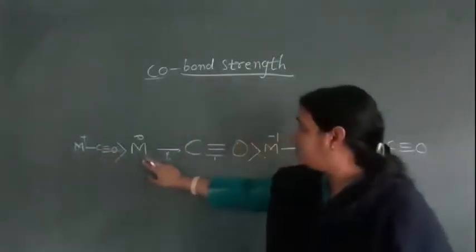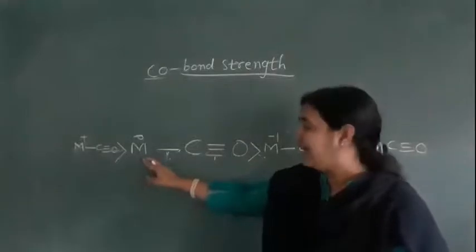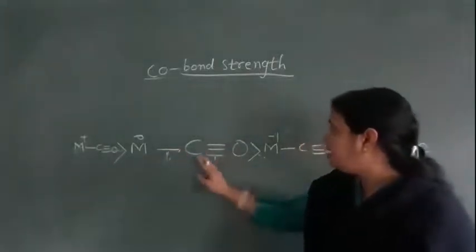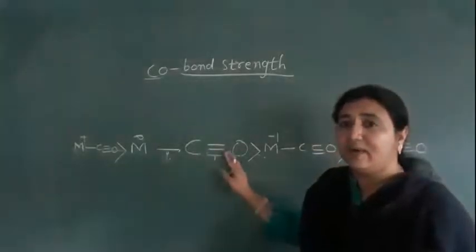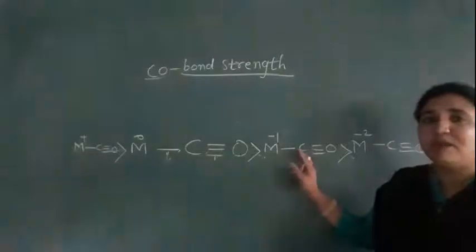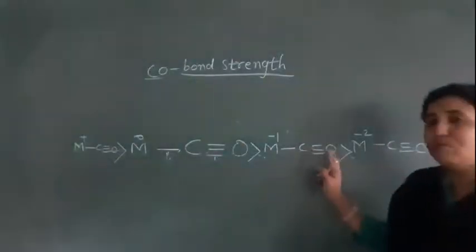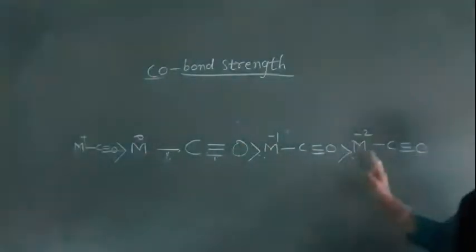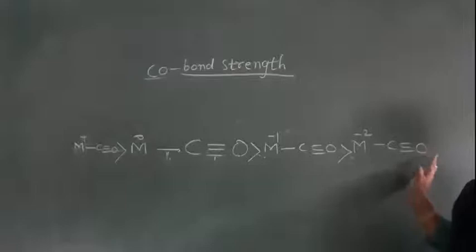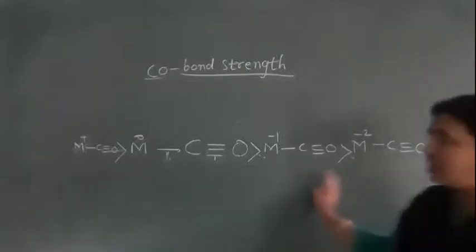And 0 charge means the metal can donate an electron, so the CO bond starts to become weak. Now -1 means the metal and carbon bond becomes stronger, so this CO bond becomes weak. Similarly, -2 charge means the metal and carbon bond is strong and this CO bond becomes weak. So this is the order.